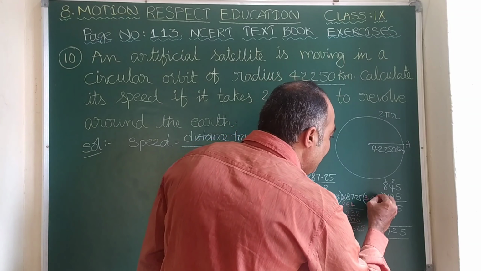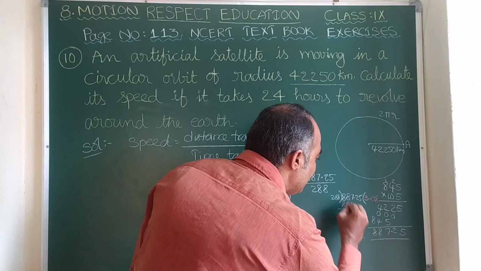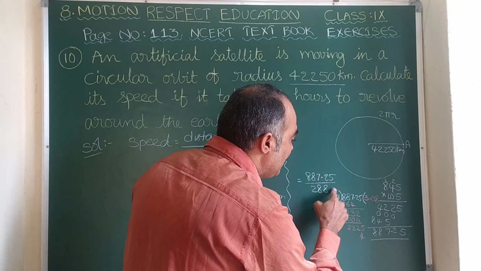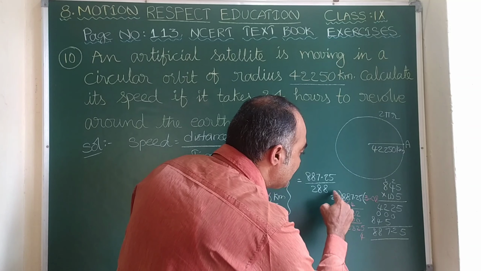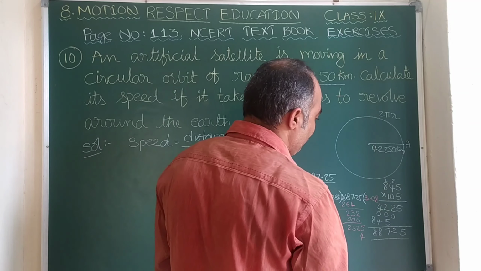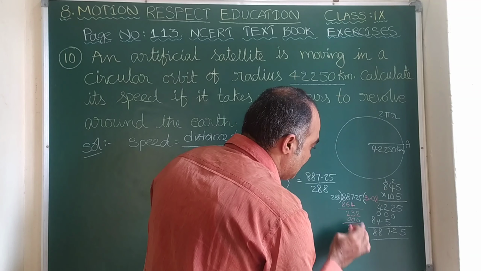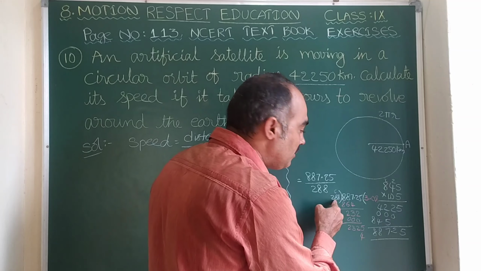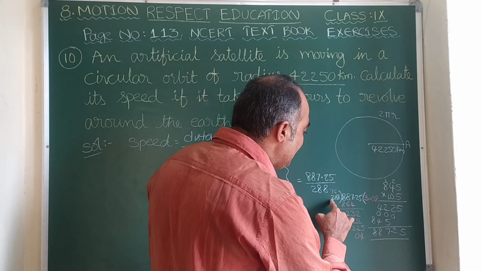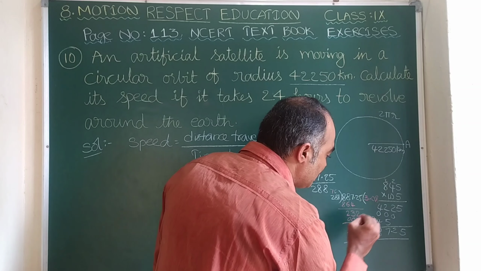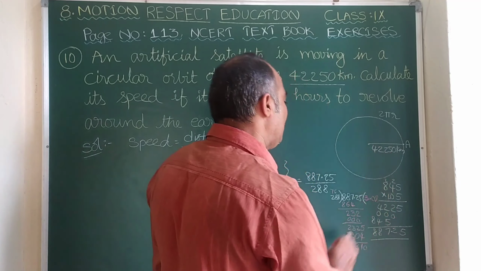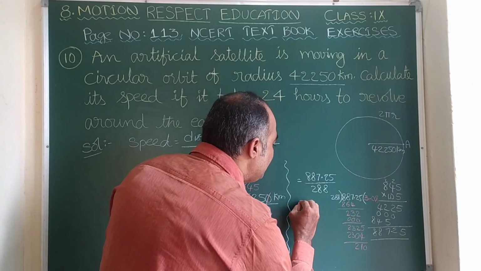Now 288 8s are, 8 8s are 64, 6 is there, 8 8s are 64 plus 6, 70, 7 is carry forward, 8 2s are 16 plus 7 is 23. So on subtraction here you will get this is 1 and this is 2, because this point here 0 will come. Okay, we can stop here now. So here we get 3.08